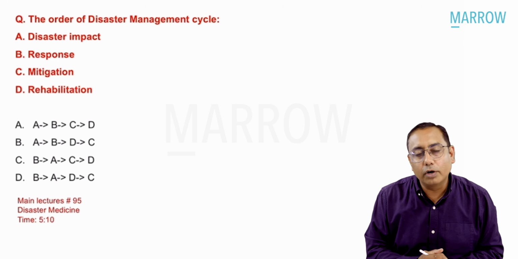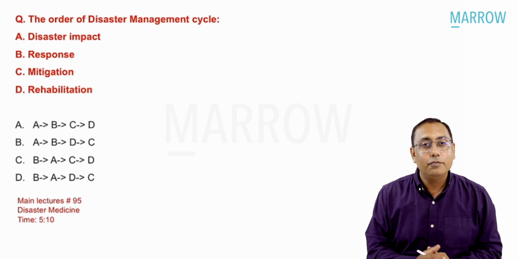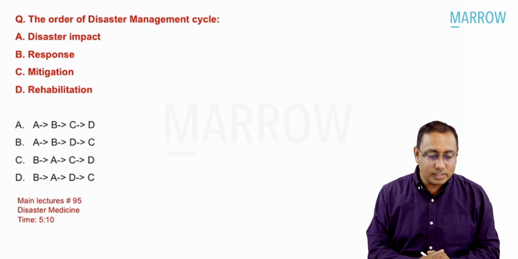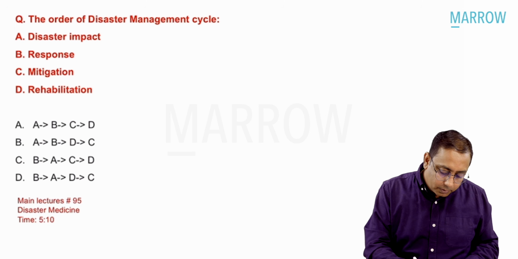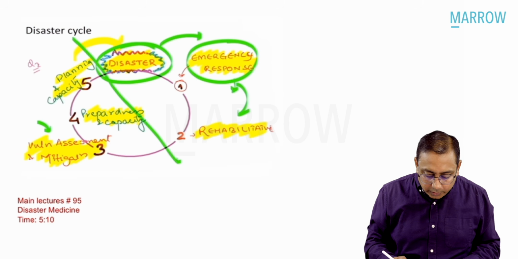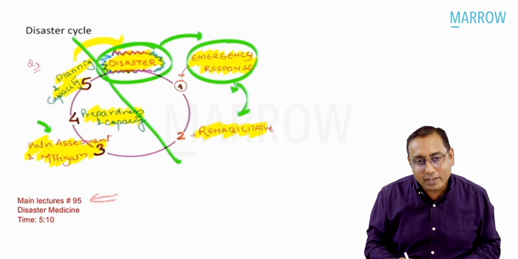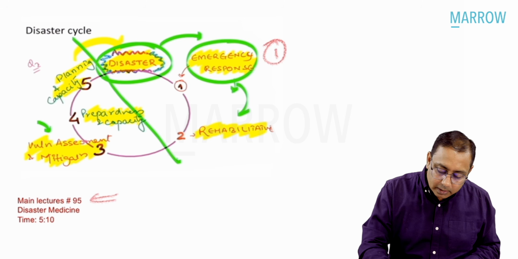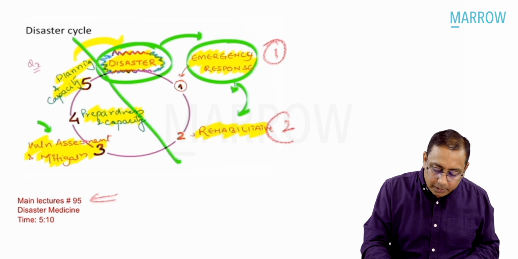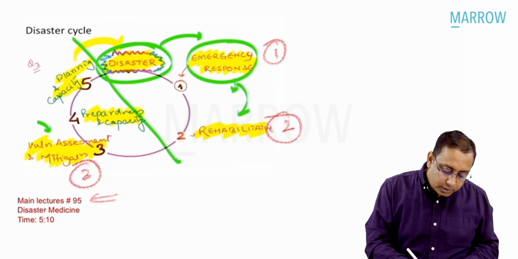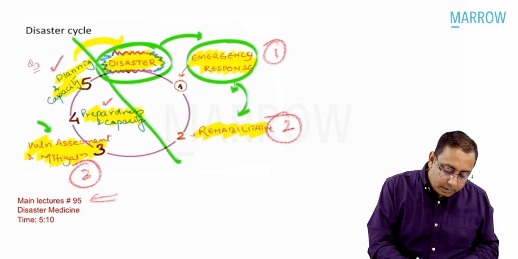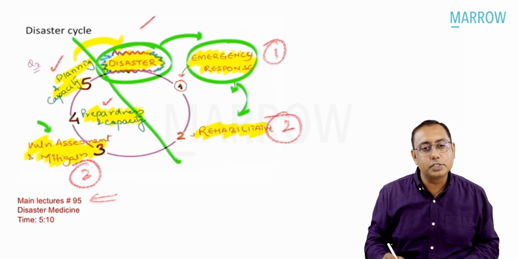Moving to the next one, the order of the disaster management cycle. We've already talked about the disaster cycles: disaster impact, response, mitigation, or rehabilitation. What is the best order? You already know this is a screenshot from video lecture number 95. The first is the emergency response, rehabilitation, then there is mitigation, then there is preparedness and strategy, planning, capacity building, and then there is disaster again.